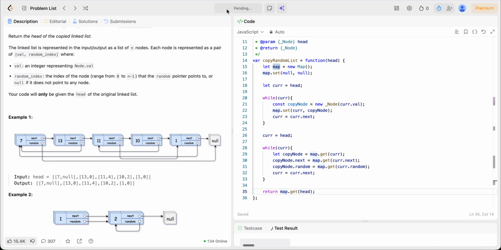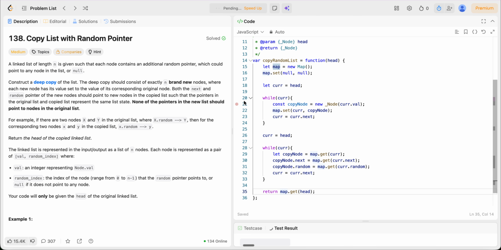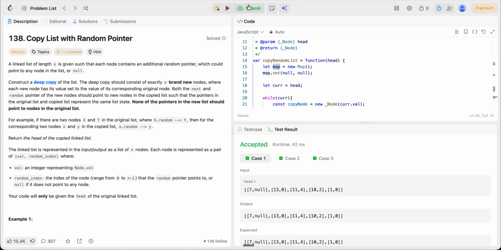Now let's try to run it. It's successful. Let's submit it.